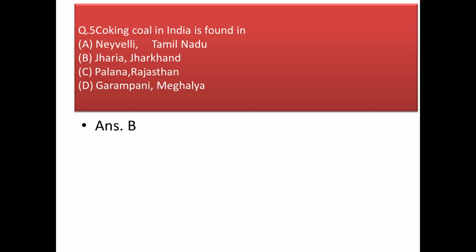Our next question is a bit straightforward. Coking coal in India is found in, and the answer is simple, Jharia, Jharkhand.